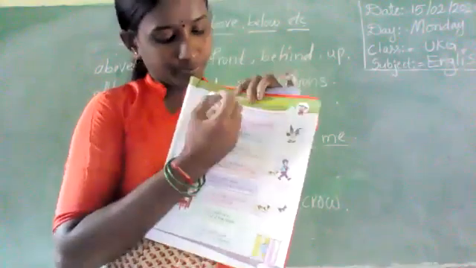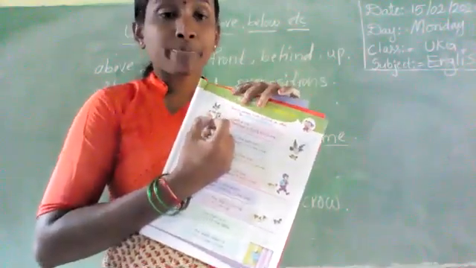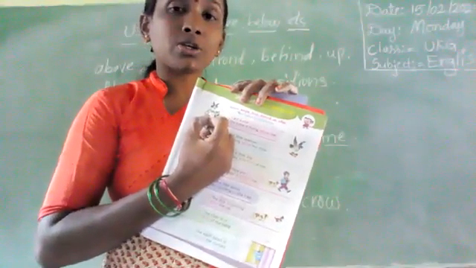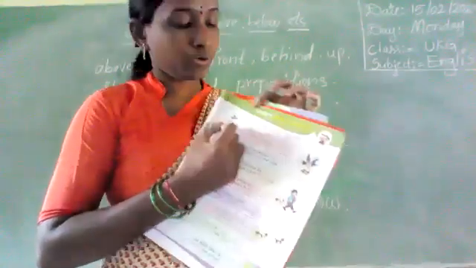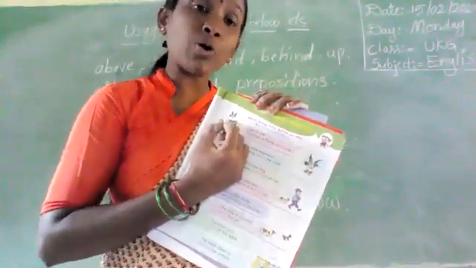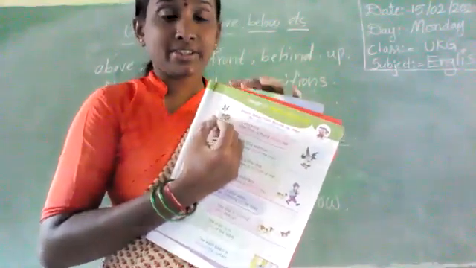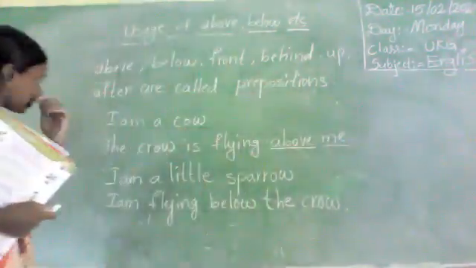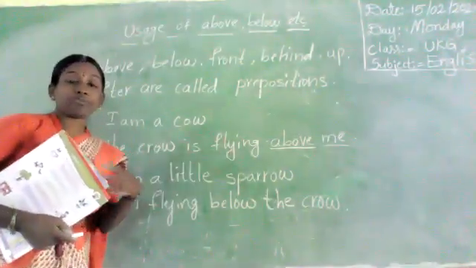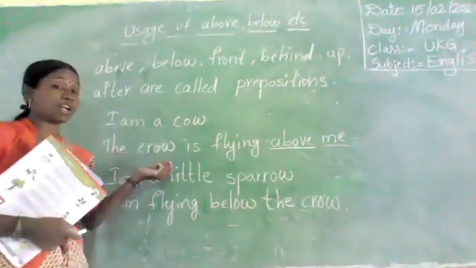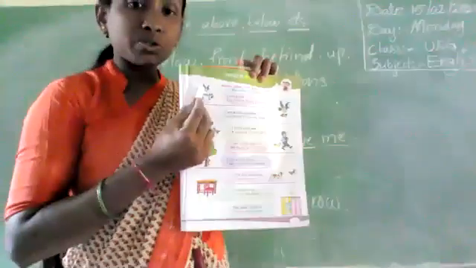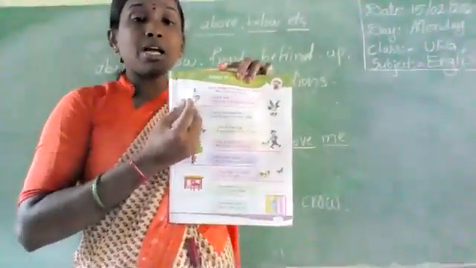Here, see. Where is the crow flying here? Above. The crow is flying above the cow. This is above, above the cow.